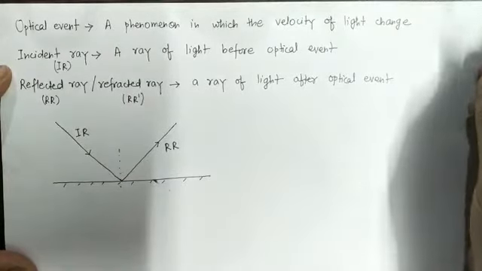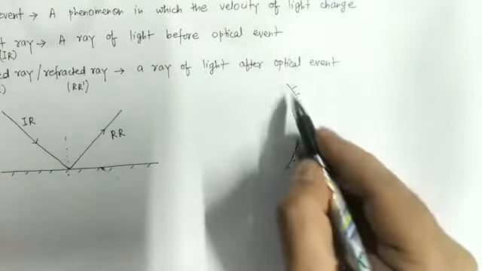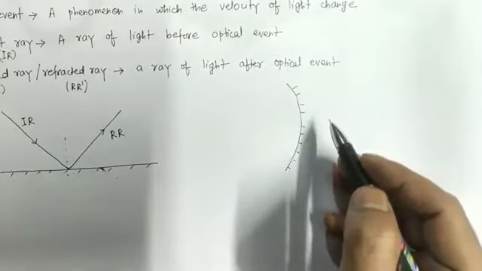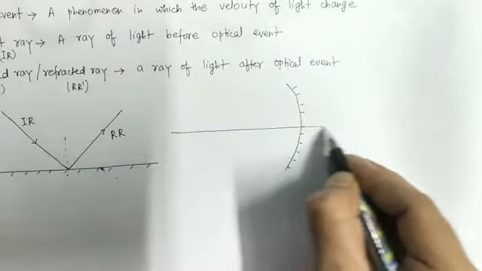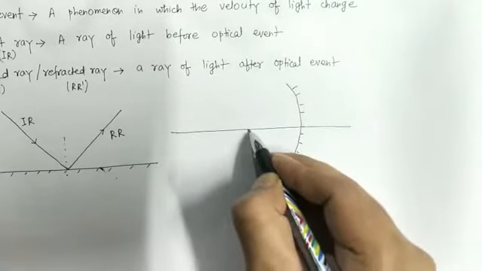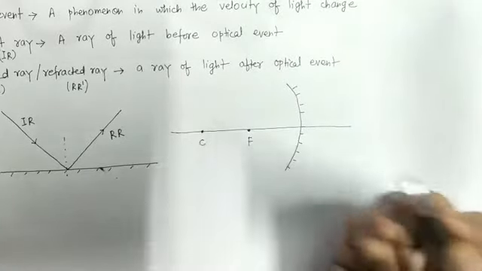Let us see a few more examples. Let us consider a concave mirror. This is the principal axis. This is the focus. This is the center of curvature.